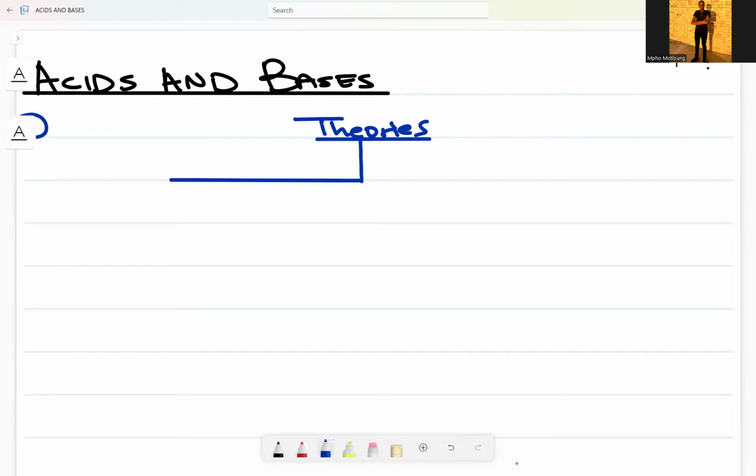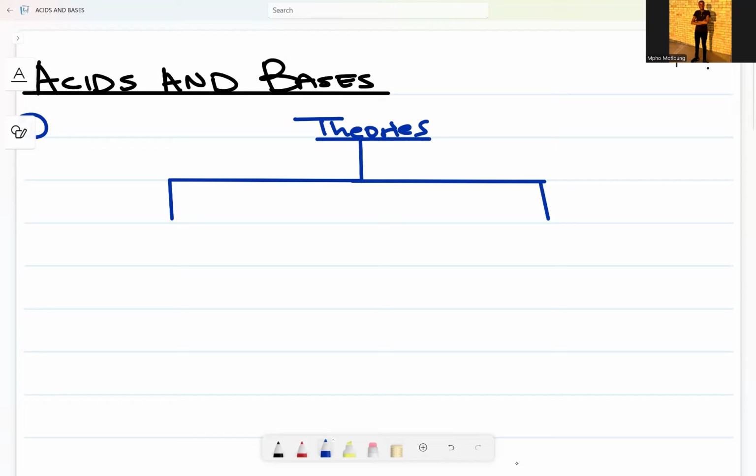Remember, we have three scientists: Arrhenius, Lowry, and Bronsted. But remember, Lowry and Bronsted worked together in the discovery of that definition.